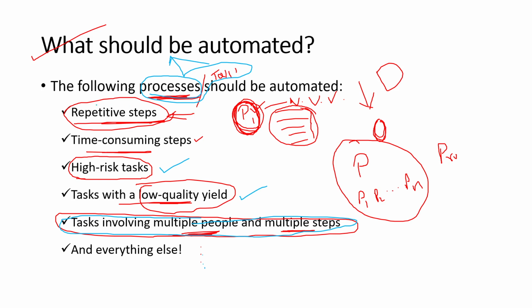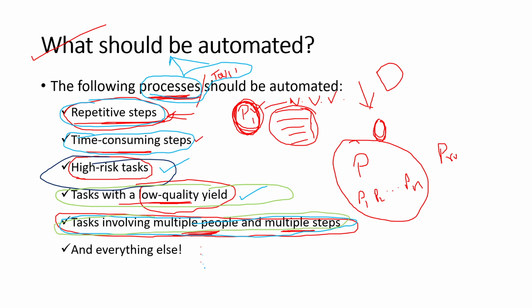If a process has repetitive steps, then you can say yes, it can be automated. If it has time consuming steps, yes, it can be automated. Similarly, if a process has high risk tasks, yes, it can be automated. If the current process is yielding low quality, again you can say yes, it can be automated in order to improve the quality. If the current process involves multiple people and multiple steps, yes, it can be automated to improve the quality, and so on, the list goes on.